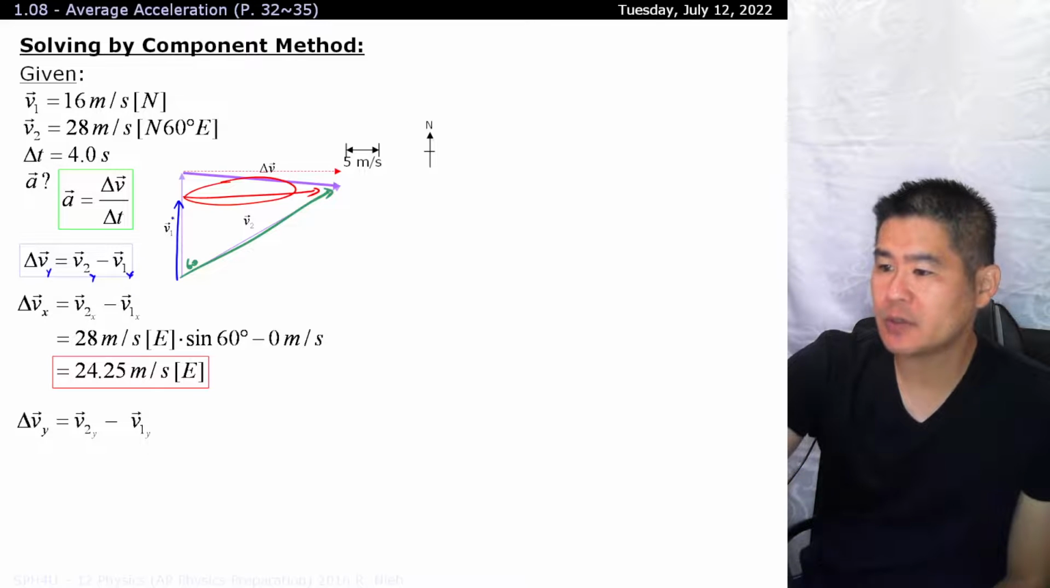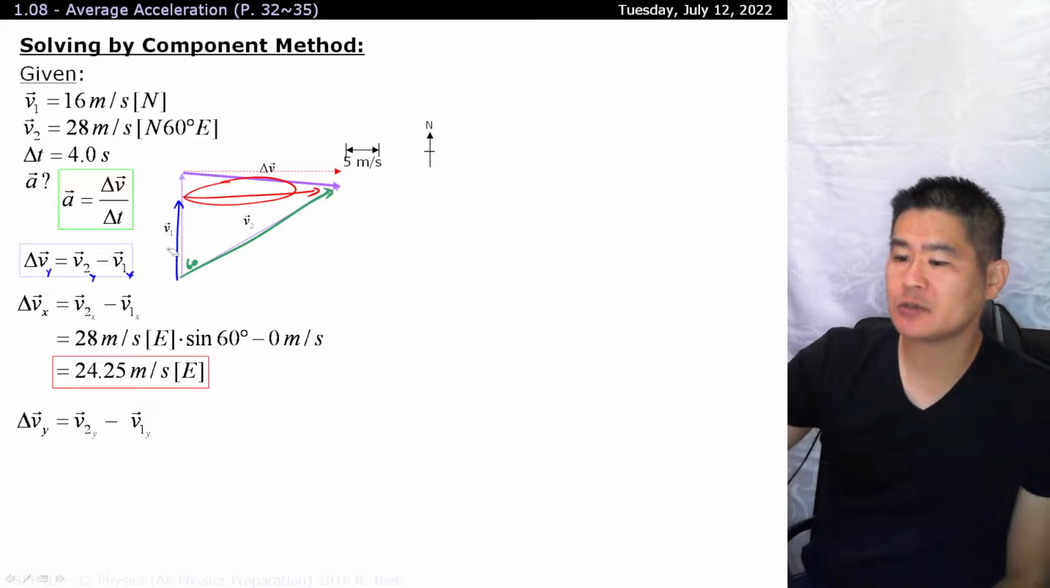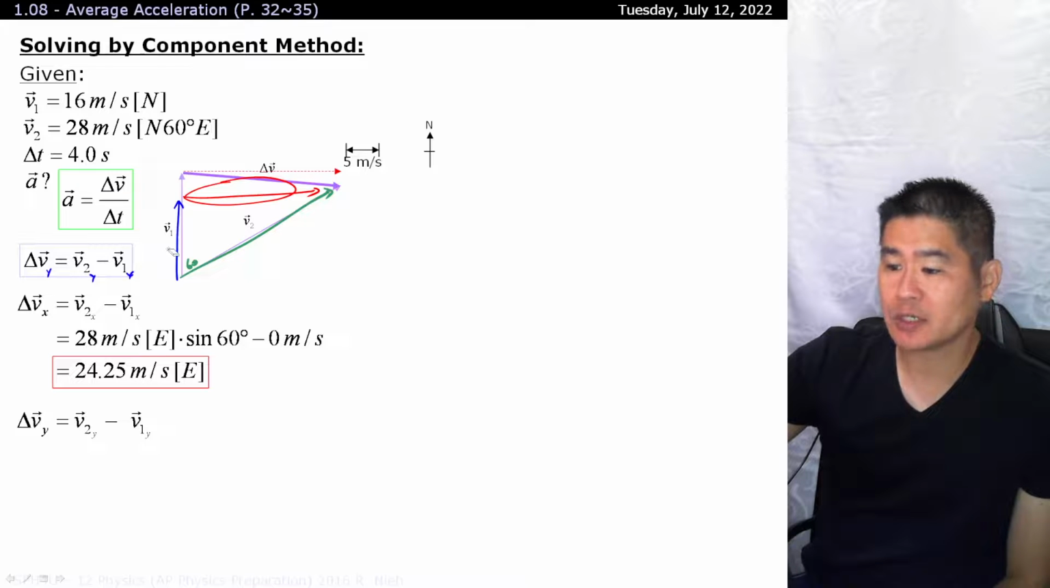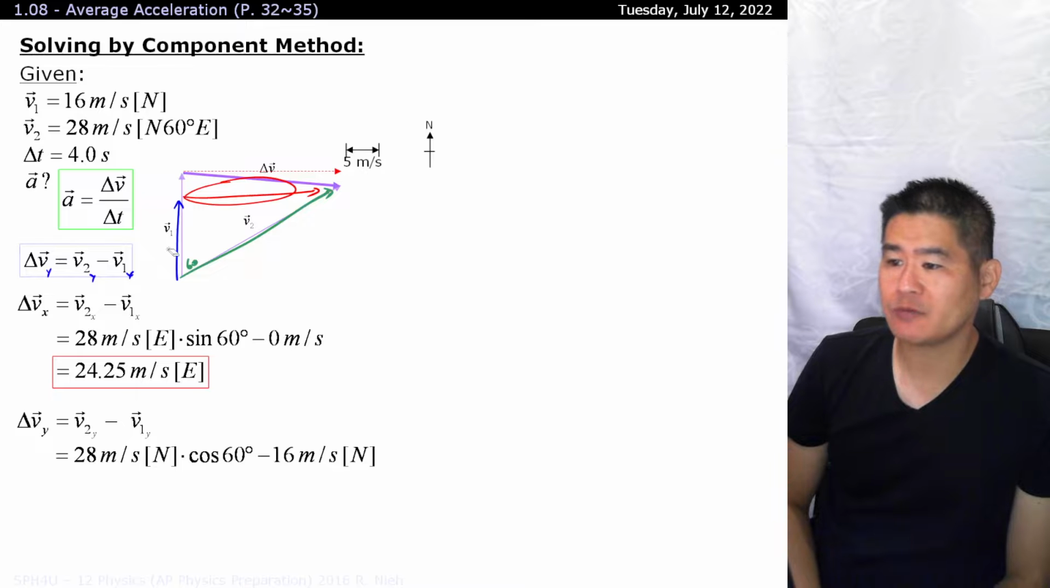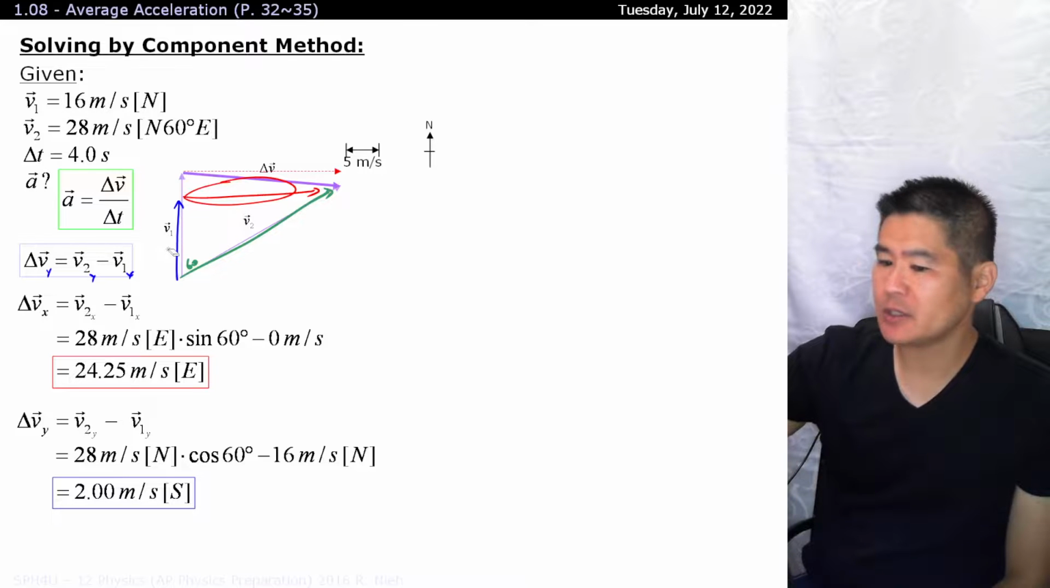And this time around, when we take a look at our v2, the y component that's right over here, it's adjacent to 60 degrees. So it'll be 28 meters per second north times the cosine of 60 degrees. All right, and we're going to subtract it from v1, which is also facing towards the north. Crunch it away, and there's our delta vy. We'll glue all of this stuff together by using the Pythagorean formula.